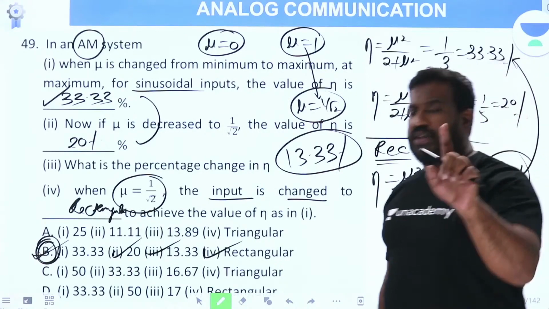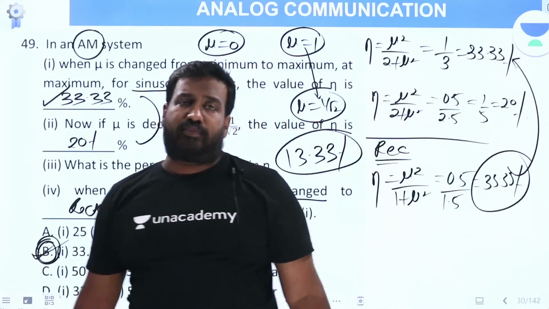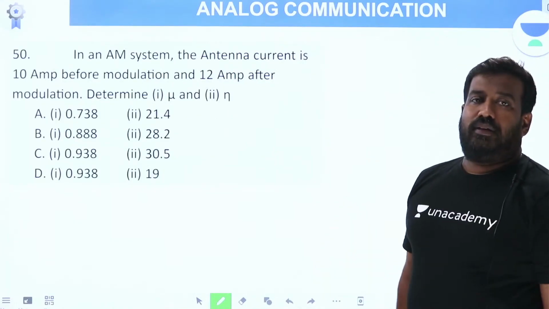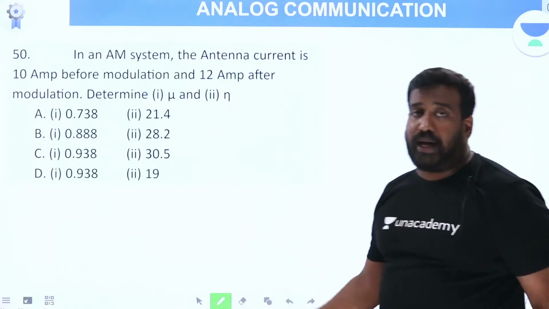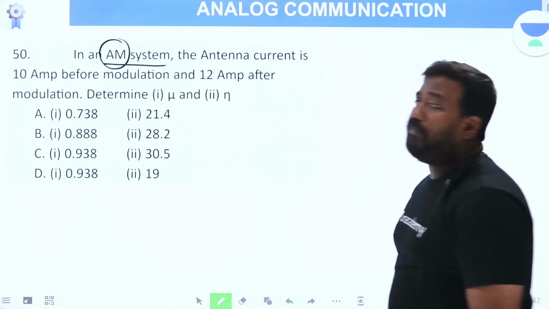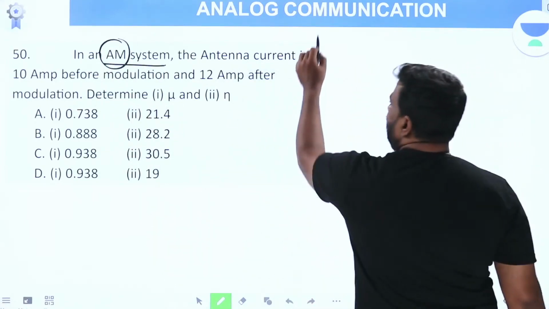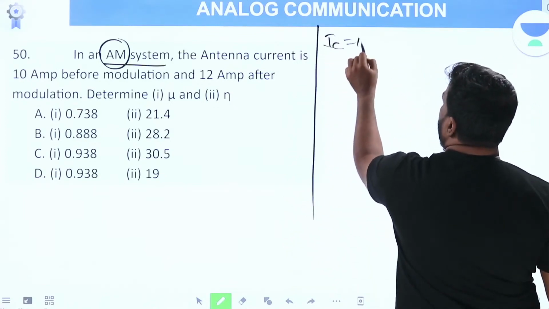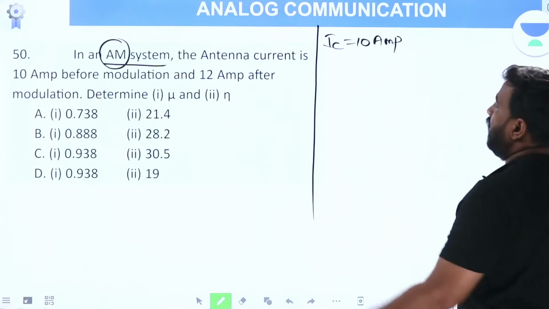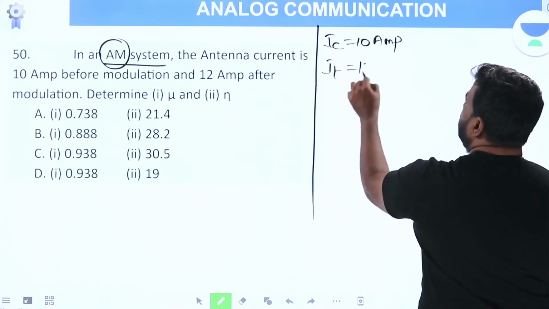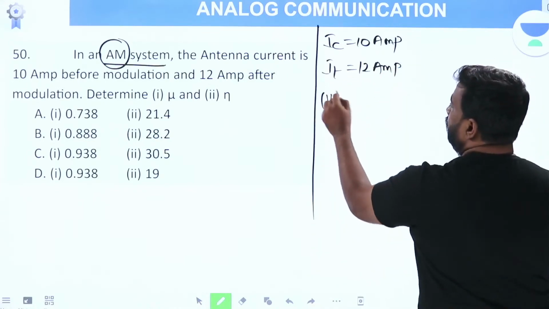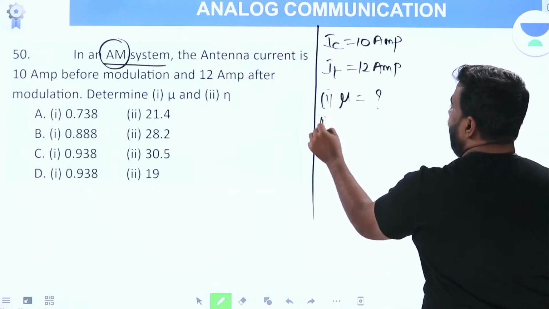We'll go for one last question for this particular session. Concept through question for analog communications. Question number 50. In next part 4, we'll start from 51. Now, in an AM system, antenna current is 10 amp, means carrier current is 10 amp, before modulation, and 12 amp after modulation. After modulation means total current. It is asking to determine mu and determine eta.